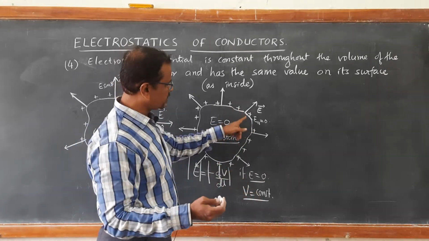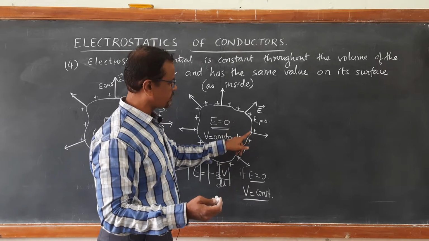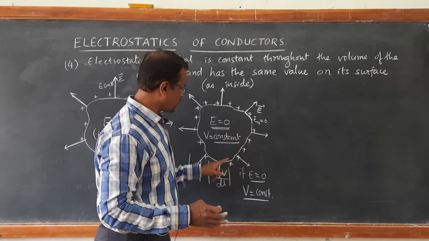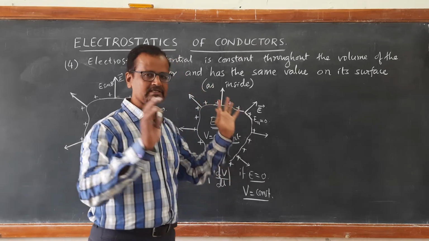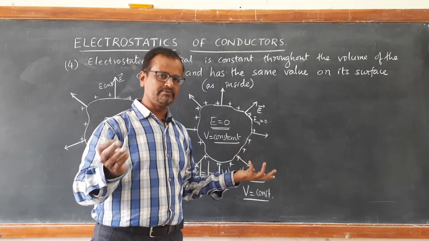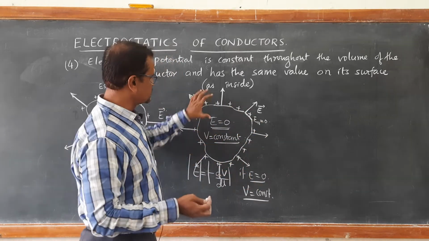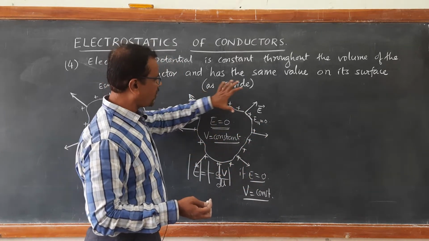When 0 work is required per unit charge from one point to another, it implies that the potential at every point on its surface is the same. So the potential difference between any 2 points on its surface is 0. So this is the point on the surface.